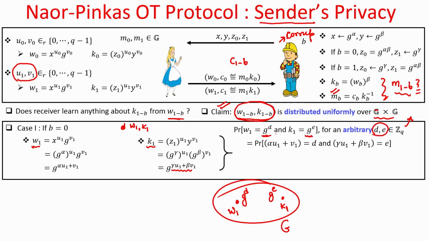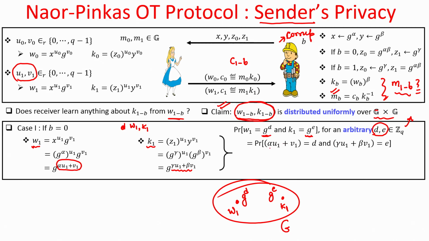Why? Because the probability that w1 is the element g power d is the same as the probability over the exponent of w1. So, what is the discrete logarithm of w1? The discrete logarithm of w1 will be alpha times u1 plus v1, of course modulo q, and the discrete logarithm of k1 will be gamma times u1 plus beta times v1, of course modulo q.